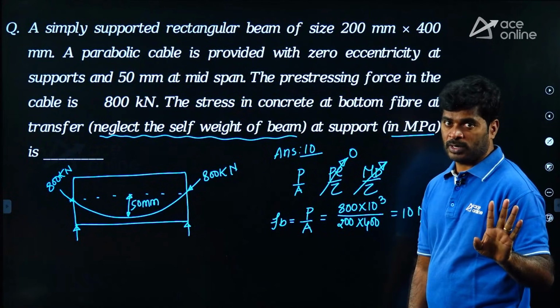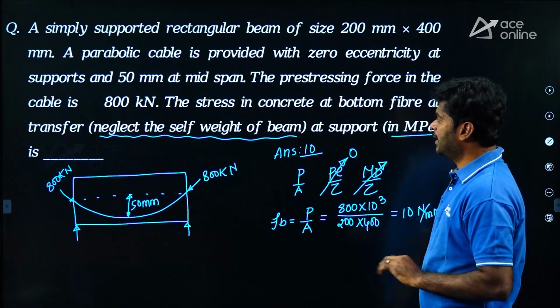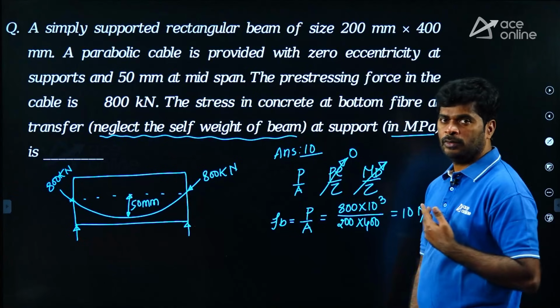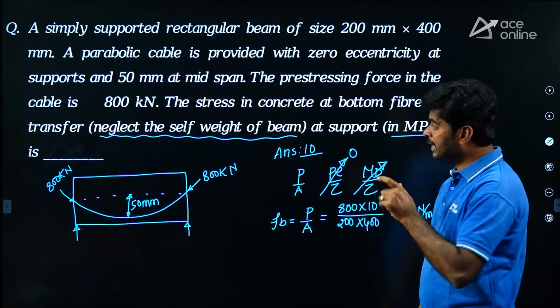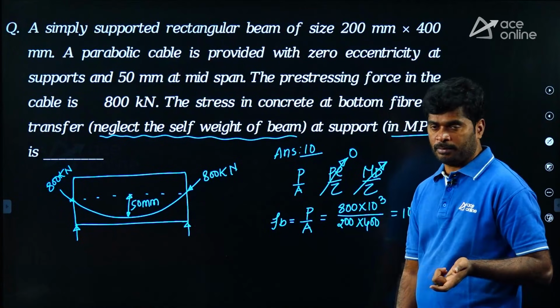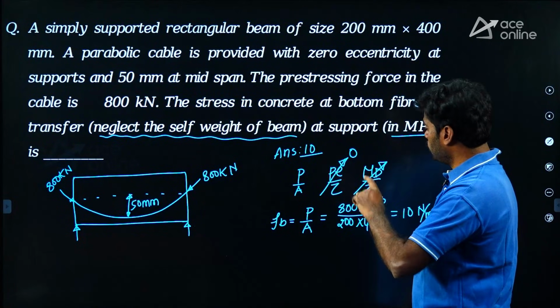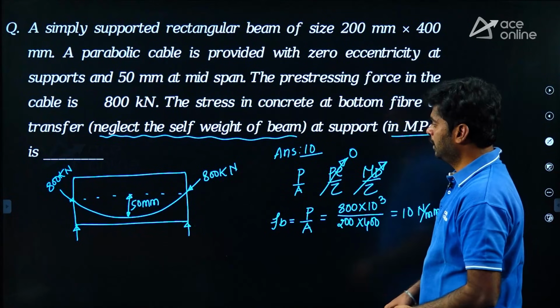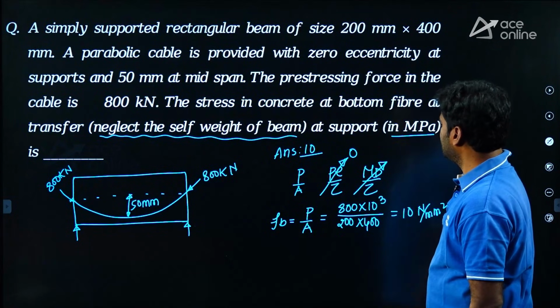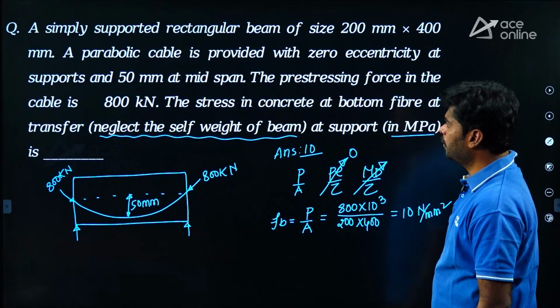You need to check this one also, right? If no condition given, well and good, you need to consider what are the effects available at a transfer stage. But here clearly mentioned that neglect self-weight of the beam. That is why we are going to neglect the self-weight term, okay? Right. So, answer is 10 for this question. Then moving to next question.